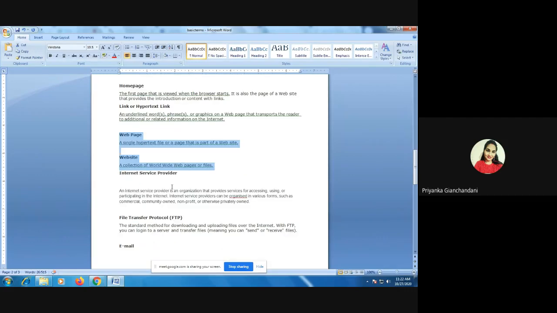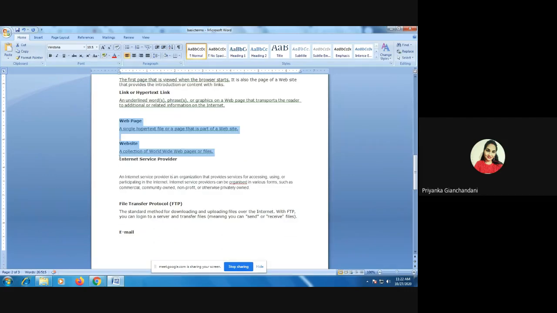Now, another term that you need to understand over here is, when we want access to the internet, we need to have an internet service provider, like Jio is there, Airtel is there. So these are the various internet service providers. An internet service provider is basically an organization which provides us services for accessing, using, or participating in the internet.